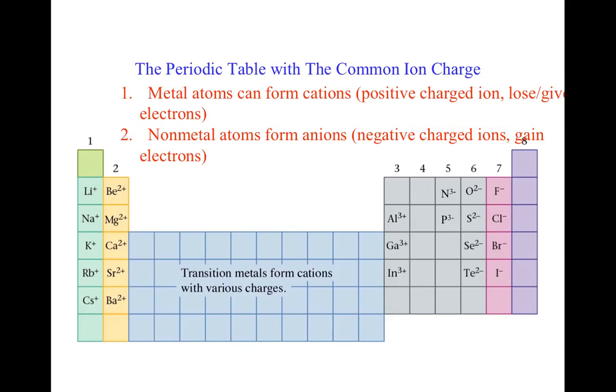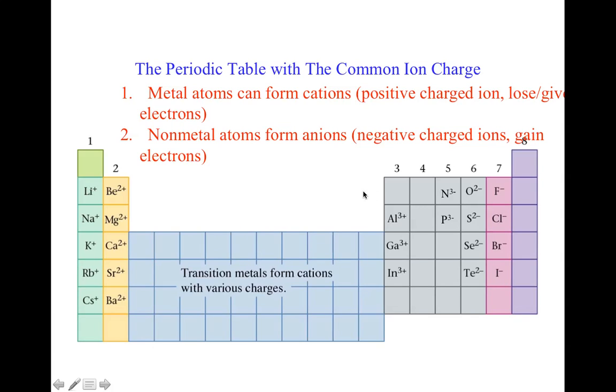On the periodic table, here are some trends. Okay, +1 charge in this column, the alkali metals. +2, the alkaline earth metals. Transition metals form various cations with various charges, but we'll talk about those later. The aluminum family makes a +3 charge. The nitrogen family makes a -3. Oxygen family, -2. The halogen family, -1. And these guys right here, the noble gases, make a 0 charge when forming ions.